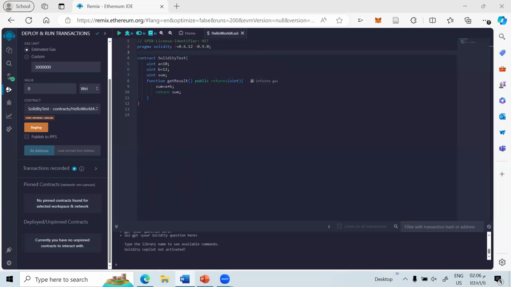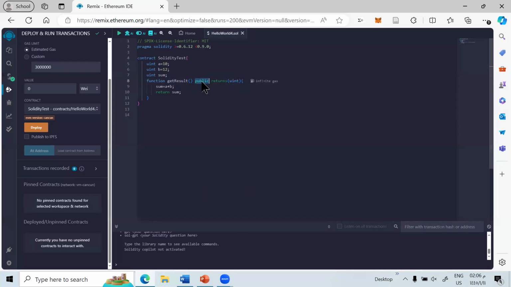Inside this contract, there are 3 uint variables, a, b, and sum. uint represents an unsigned integer, and the initial values of a and b are set to 10 and 12, respectively, as you see. The getResult function is defined with the public visibility keyword,